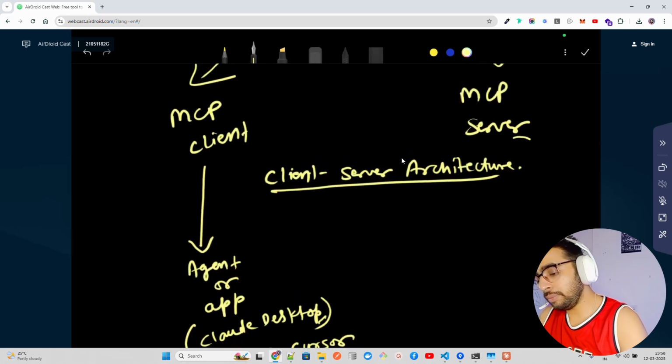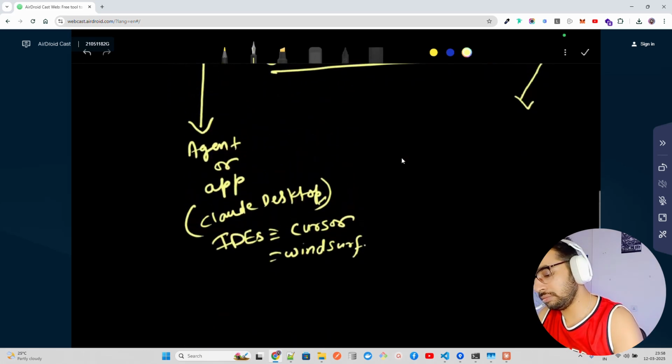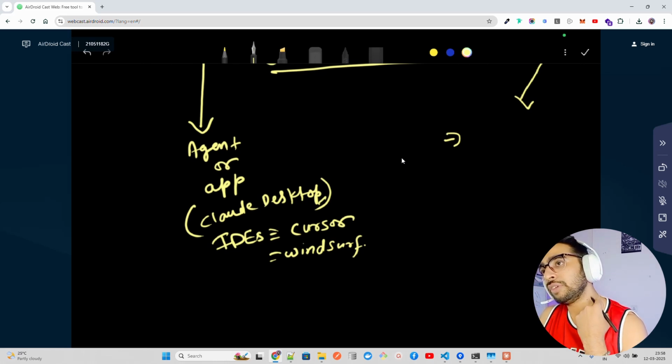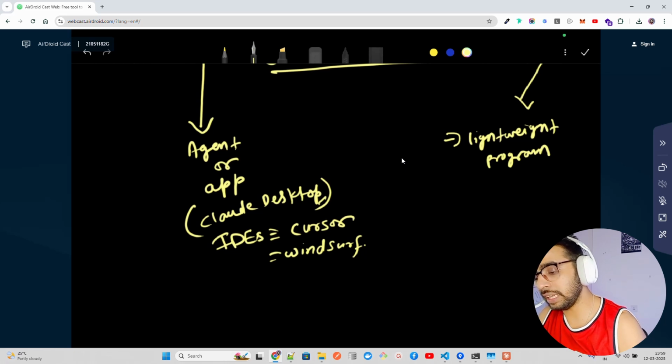Now a server can be a program. Of course, Claude Desktop and all are also built on top of programs, language server programs. We're going to talk about it, but it's a lightweight program. So let me just write it over here: a lightweight program that connects to and exposes functionality for specific data sources and tools.